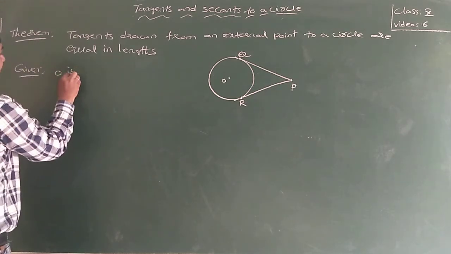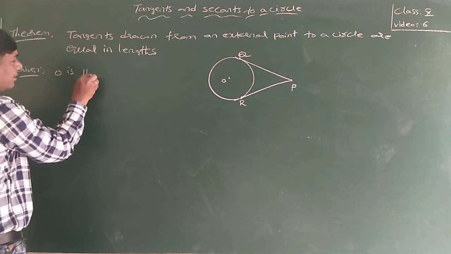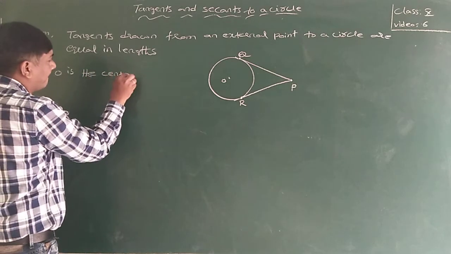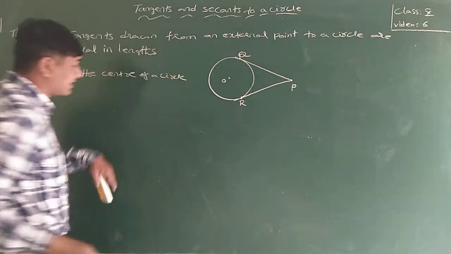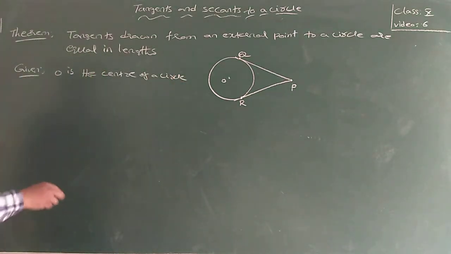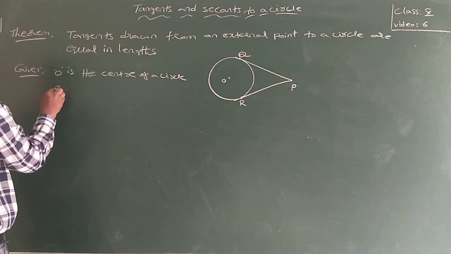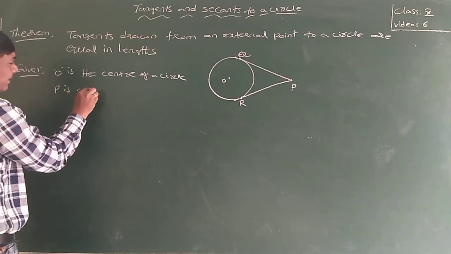Given: O is the center of a circle. P is an external point.